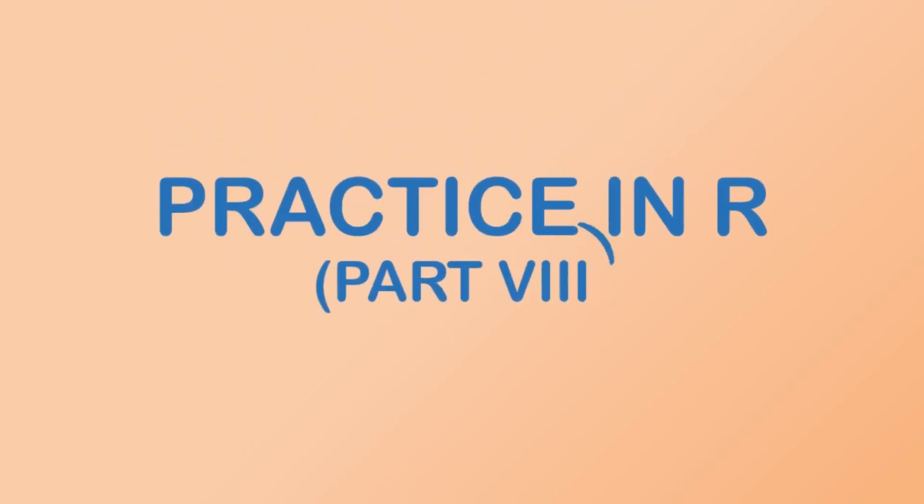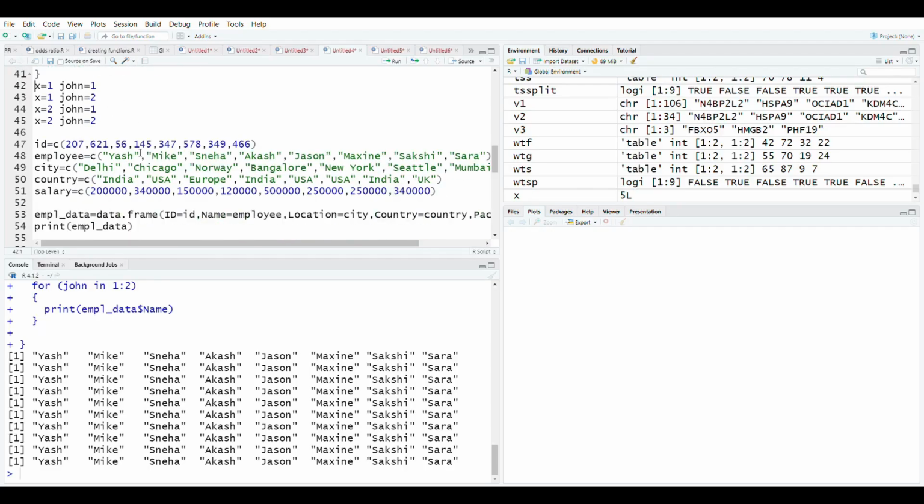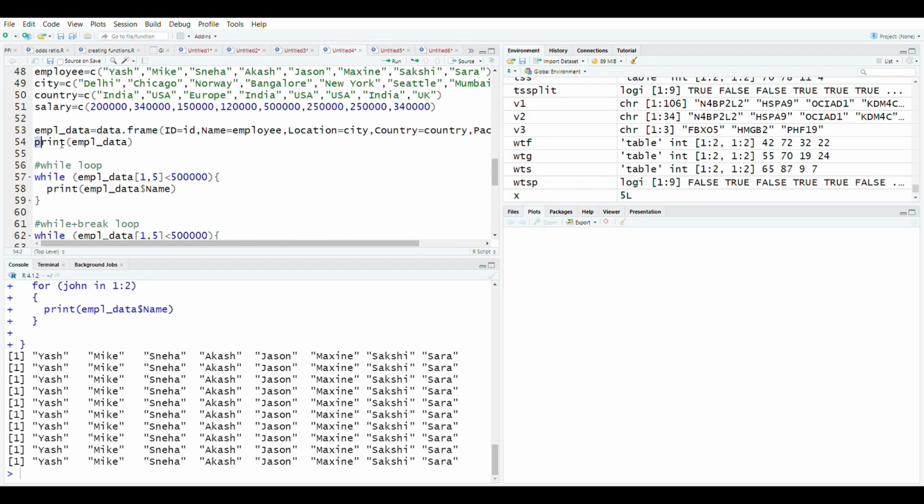So today we are going to practice what we have learned in the previous videos in R itself. This video is in continuation of the last video on flow control statements. Now let's again print the employee data to talk about the while loop.